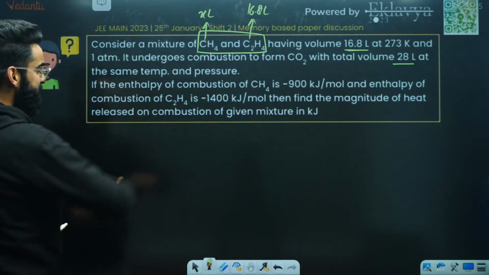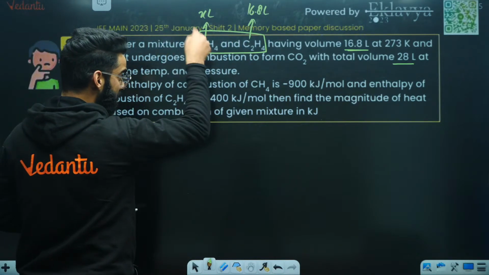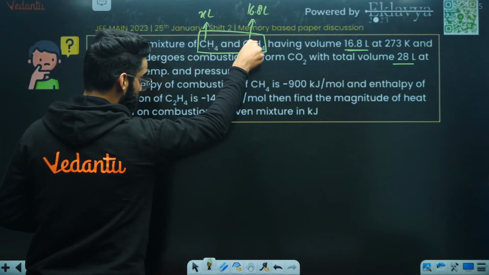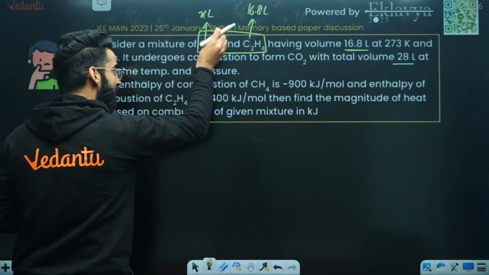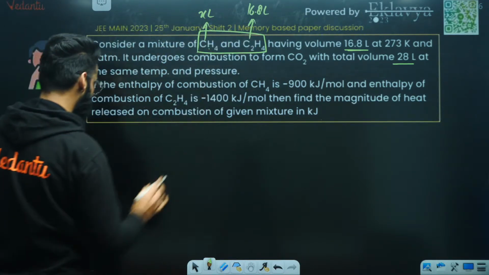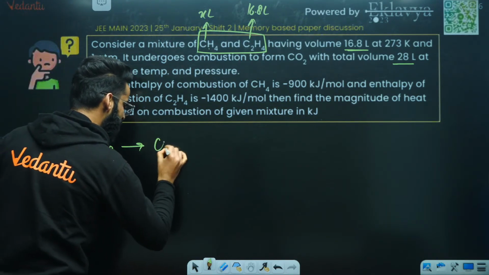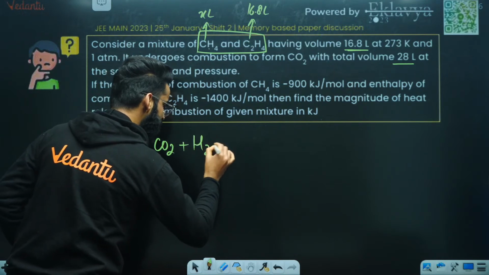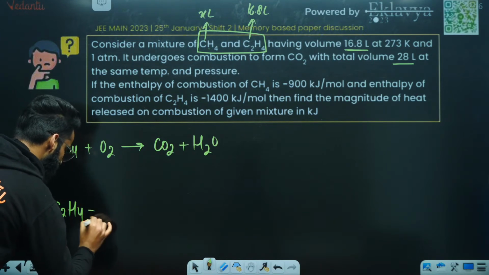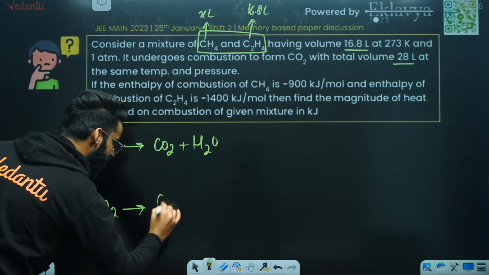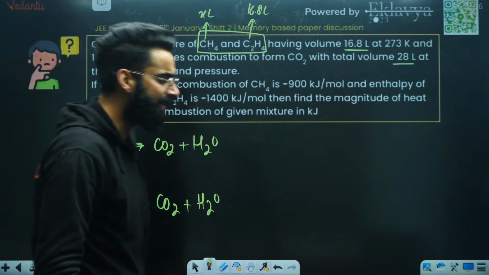Understand properly. So basically you have got a mixture, you are doing the combustion of this mixture. That means in this container there is CH4 and C2H4. Now in the same container what you are adding? You are adding oxygen. That oxygen which you are adding is going to react with CH4 as well as C2H4. When the oxygen reacts with CH4, it's going to lead to the formation of carbon dioxide, and with this you'll be getting water. And similarly, when some amount of oxygen reacts with C2H4, again it's going to lead to the formation of carbon dioxide and water. The first thing which I'll be doing, I will be balancing these reactions.